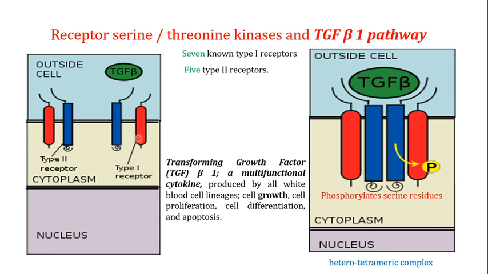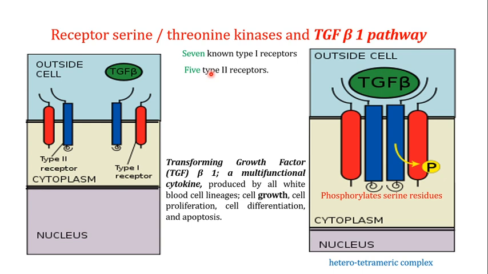One is known as the receptor type 1 or the type 1 receptor, shown by these red bars over here, and another type is known as the type 2 receptor, indicated by these blue bars over here. If you look at the mammalian cells, there are 7 known types of type 1 receptors, and there are 5 known types of type 2 receptors.